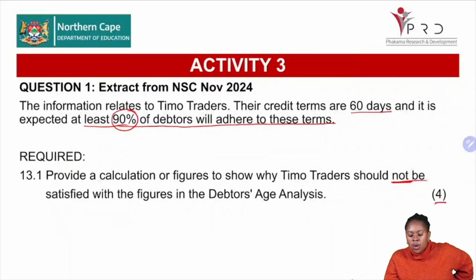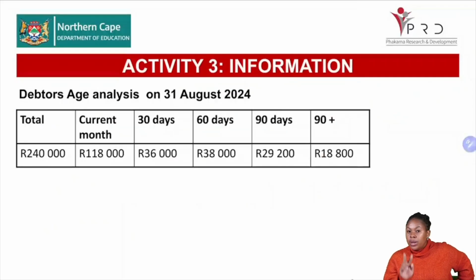What do you need to do? Quickly calculate. I will give you 2 minutes, only 2 minutes, to quickly calculate and verify and tell us why they would not be satisfied with that. So see you in 2 minutes.